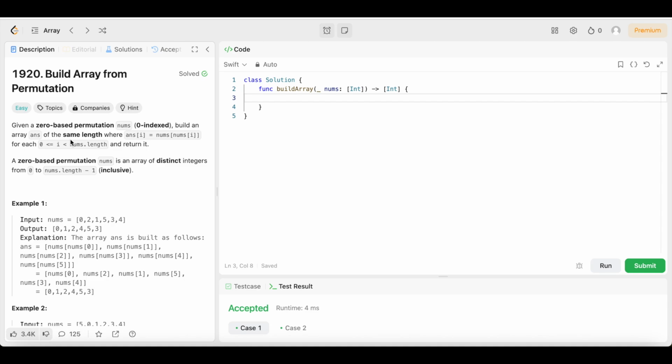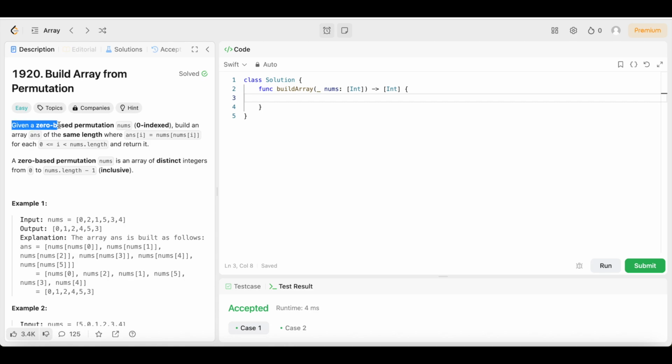Now, before we get to writing the code and understanding the code, the first thing we have to do is understand the question, guys. This question took me a while to understand, but I finally got it. And once you get it too, it's not that difficult at all. So let's see what it says.